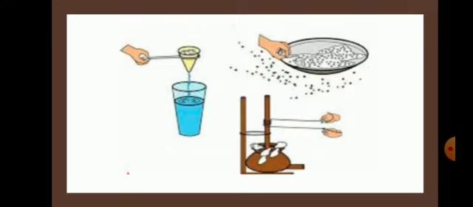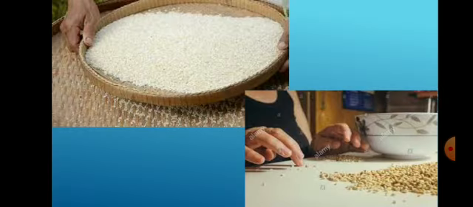Now we'll come to the methods of separation. The components of a mixture can be separated by simple physical methods. The choice of method is based on the differences in properties of the components of the mixture. To choose a suitable method for separation, we should find a property of the component to be separated which is different from that of the other components.